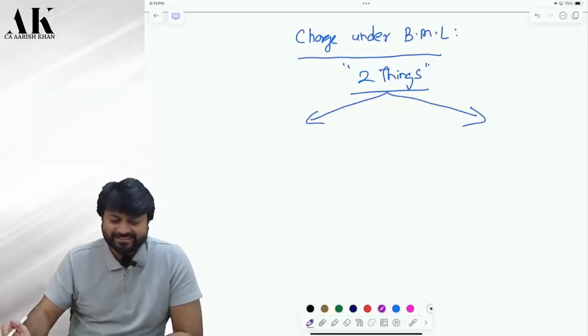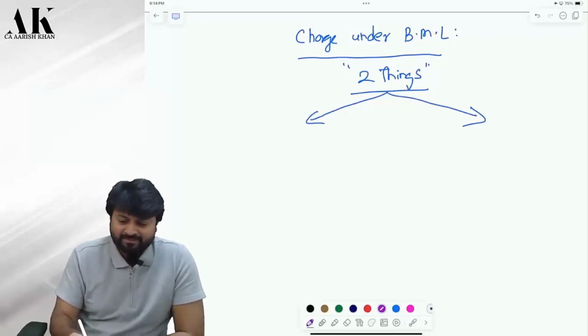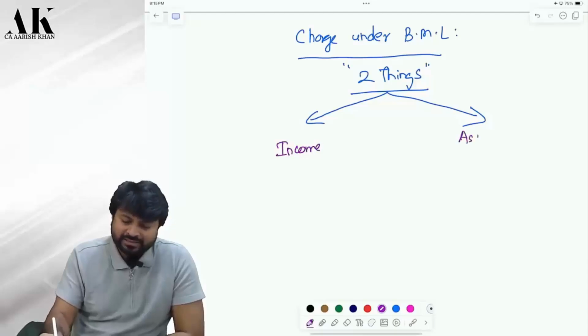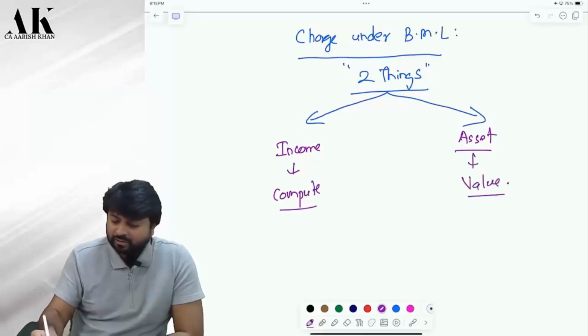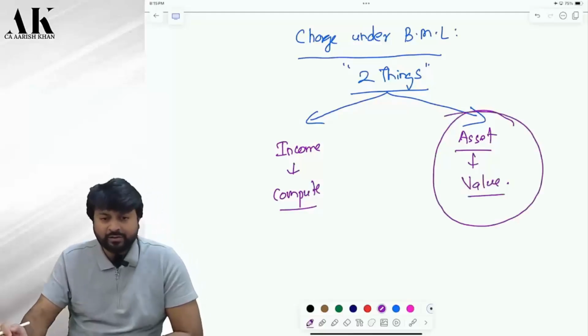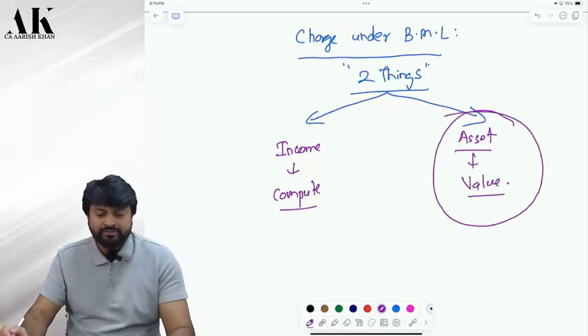So, see here. What are the two things on which there is a charge? The first is on income. The second is on asset. For income, what we are supposed to do? Compute. And for asset, what we are supposed to do? So, first of all, we will learn the asset valuation. Okay? Yes, sir. Shall we start?